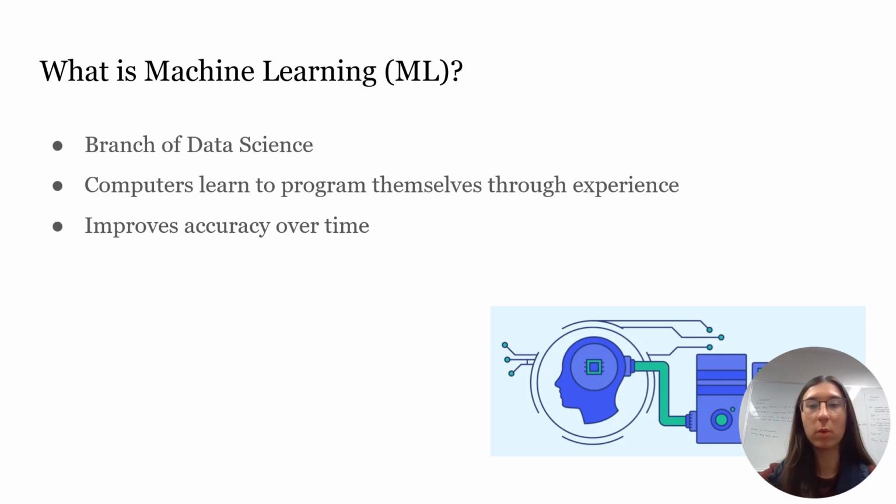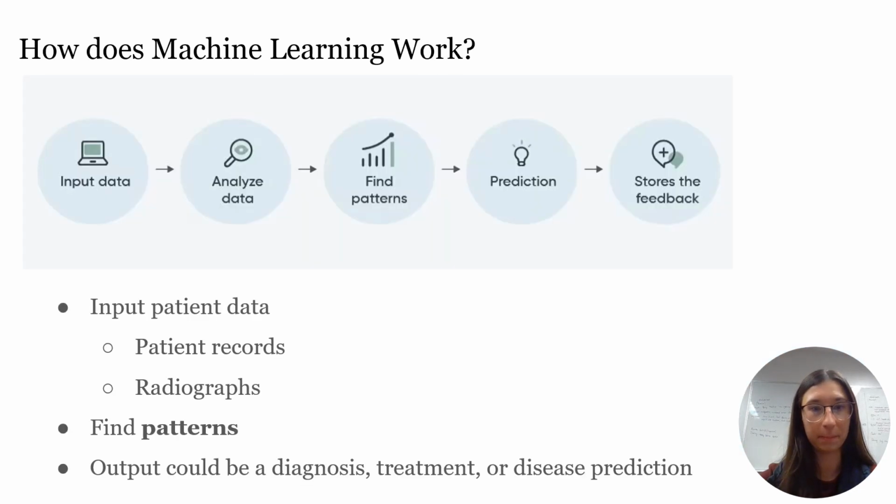So let's begin by explaining what is machine learning. So machine learning is a branch of data science. Specifically, it is an analysis method that gives computers the ability to learn without explicit human instruction.